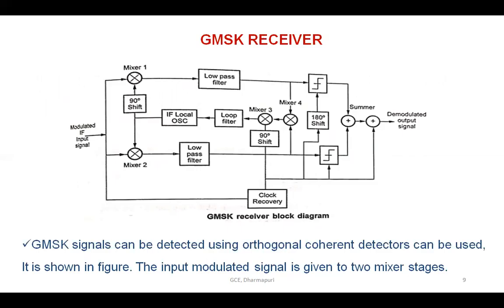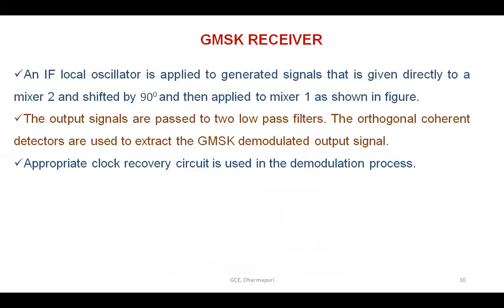The GMSK signal can be detected using orthogonal coherent detectors as shown in the figure. The input modulated signal is given to two mixer stages. An IF local oscillator signal is applied directly to mixer 2 and shifted by 90 degrees, then applied to mixer 1. The output signals are passed to two low-pass filters. The orthogonal coherent detectors are used to extract the GMSK modulated output signal. An appropriate clock recovery circuit is used in the demodulation process.